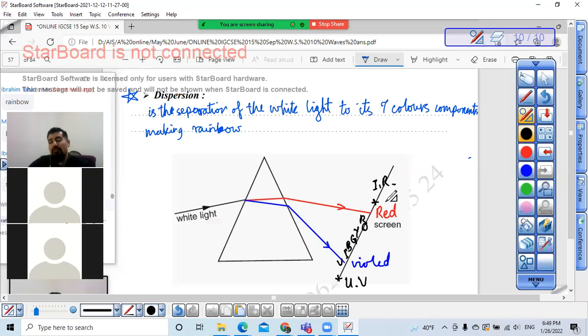A smart question before we continue: which one has the greater critical angle, the red or the violet? I'm not going to answer the question now. You will think about it, and we are going to answer it next time.